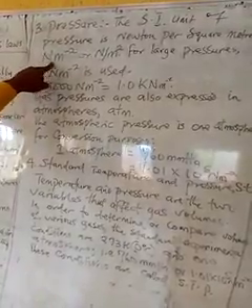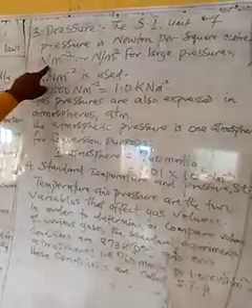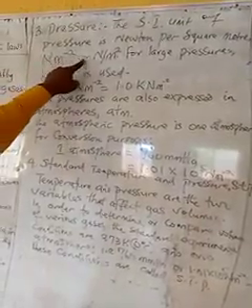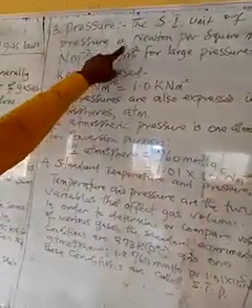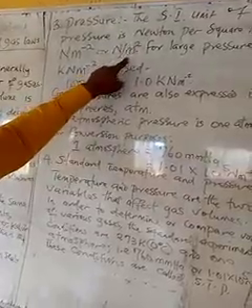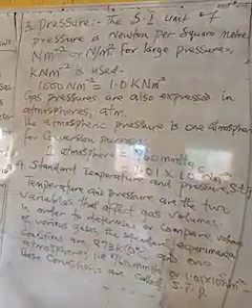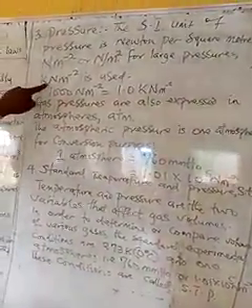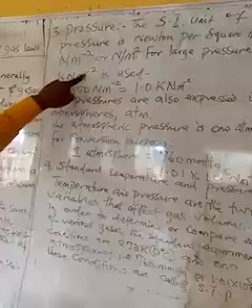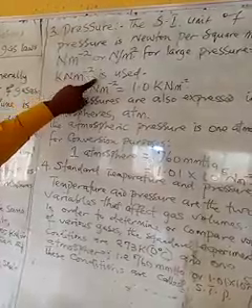This is the SI unit. You can write it in this form: Nm^-2. This is Newton per meter square. Or you can write it N/m². This is still the same thing. But for large pressures, kNm^-2 is used.